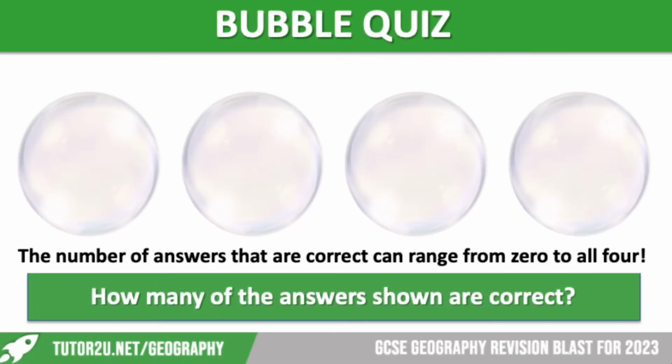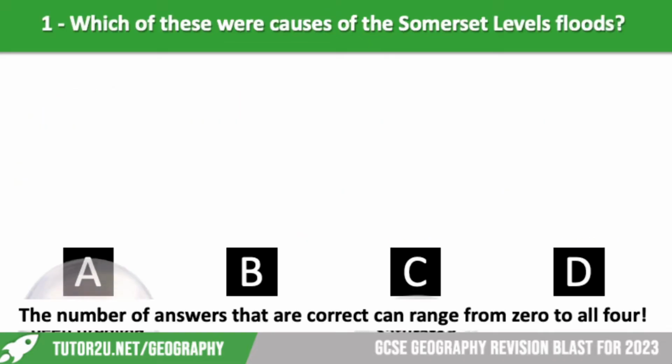Okay, we're going to move on to a bubble quiz. With the bubble quiz, you will be shown a number of questions, and in each case, the number of answers that are correct can range from 0 to all 4. So let's have a look at our first question.